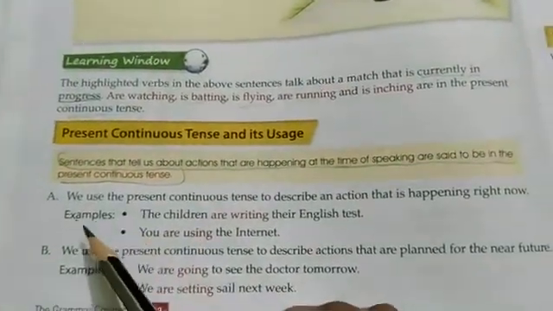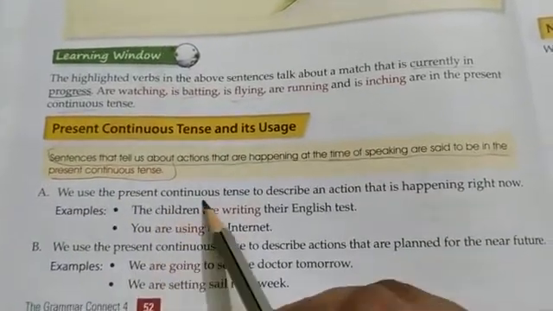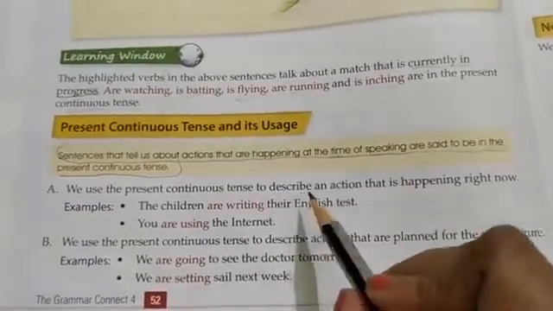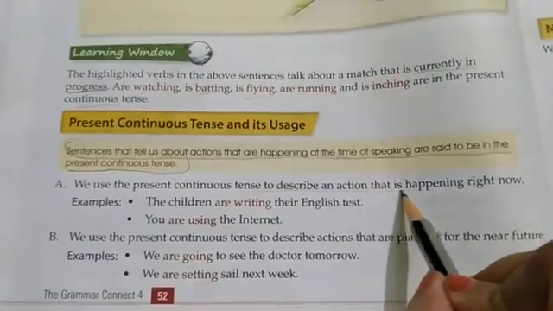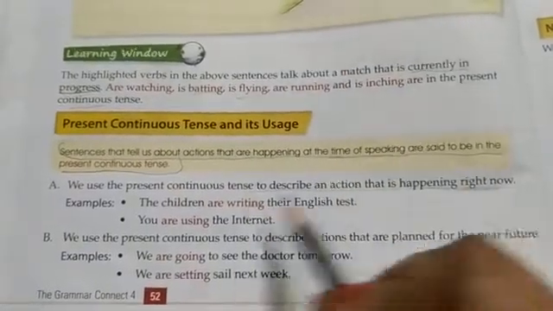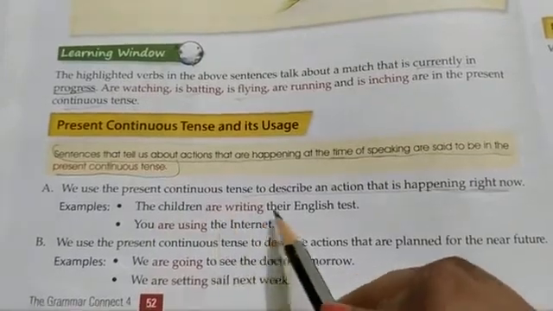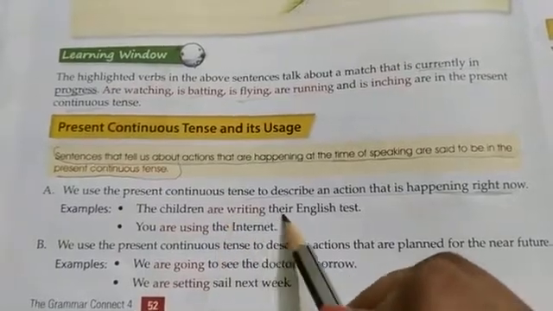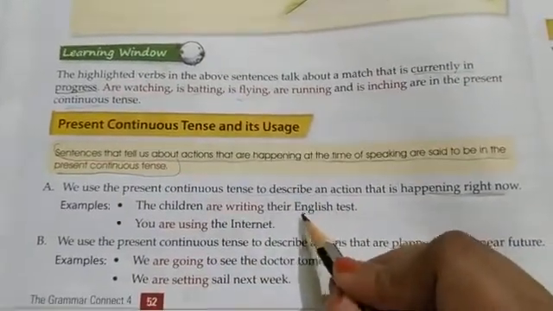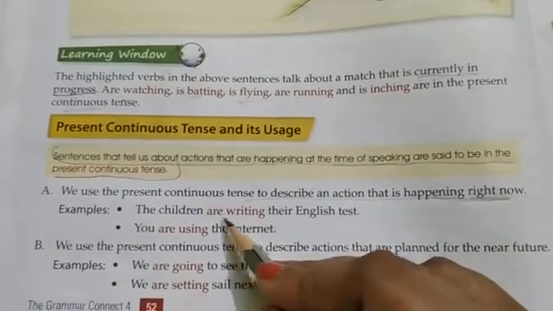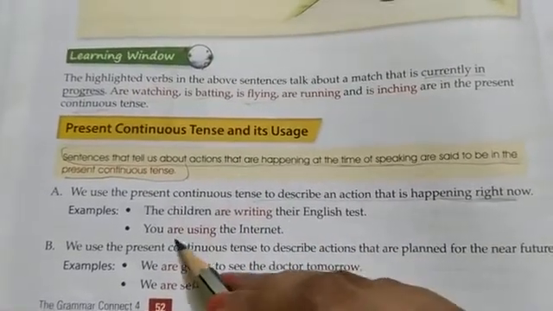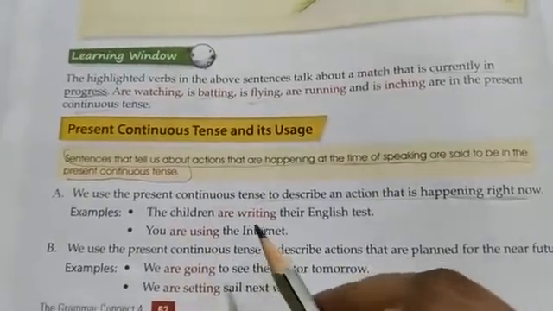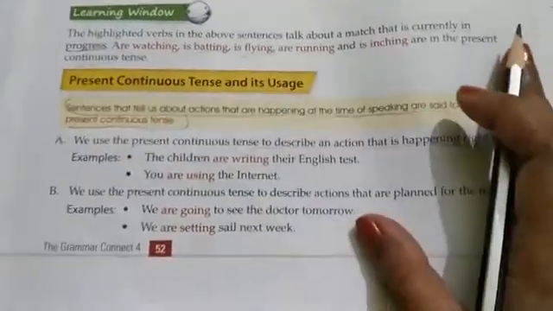Let us see the rules or examples. We use the present continuous tense to describe an action that is happening right now. Just as I said, describe an action that is happening right now. For example, the children are writing their English test. You are using the internet. The children are writing means this action is happening at present. They are writing the English test. You are using the internet. So you are at present and it is continuing.